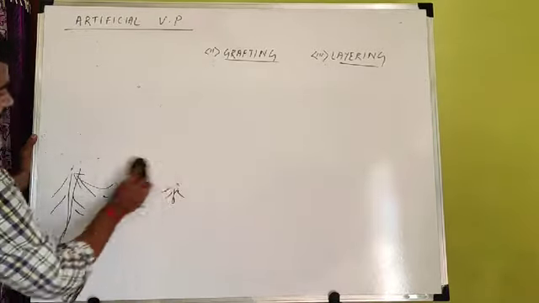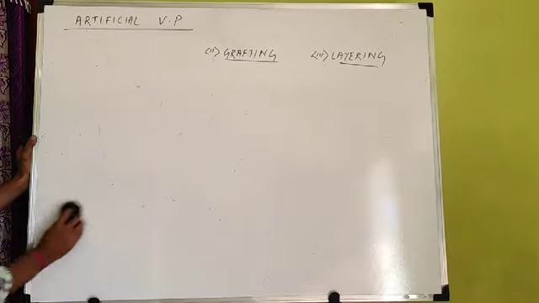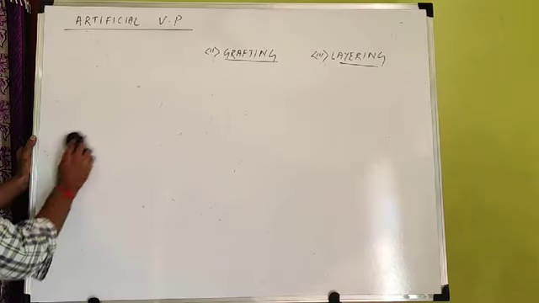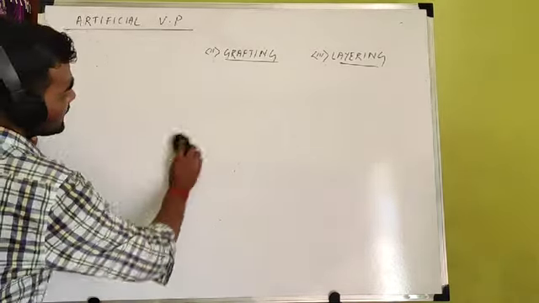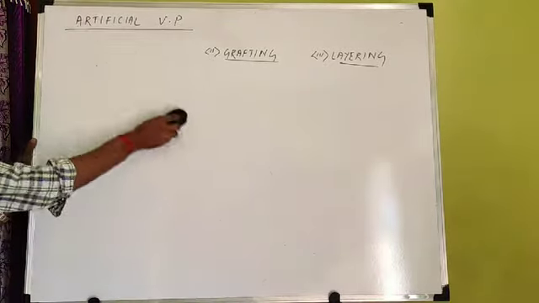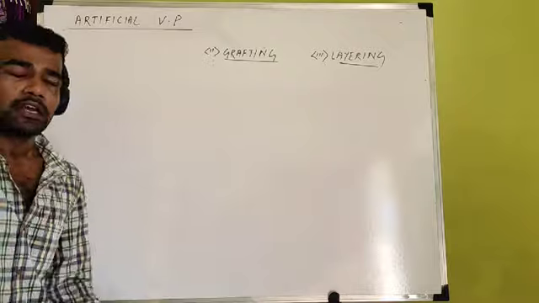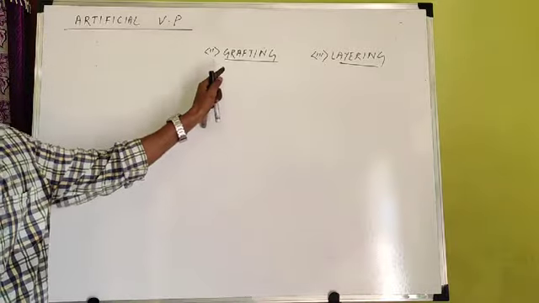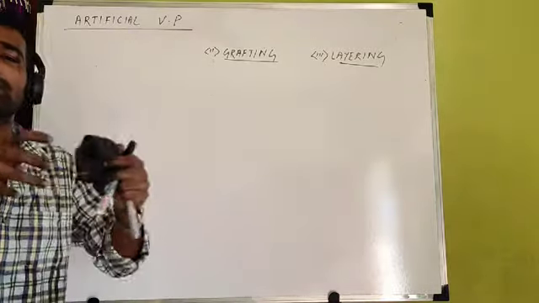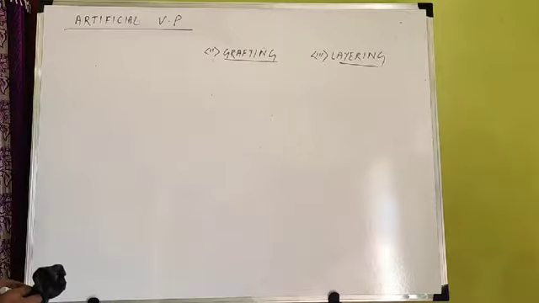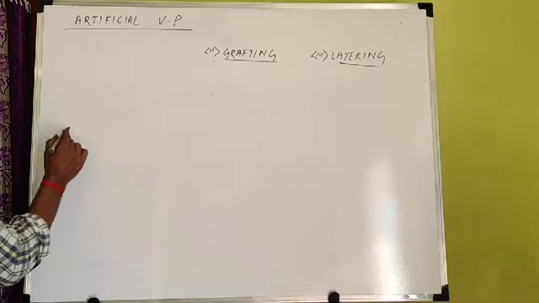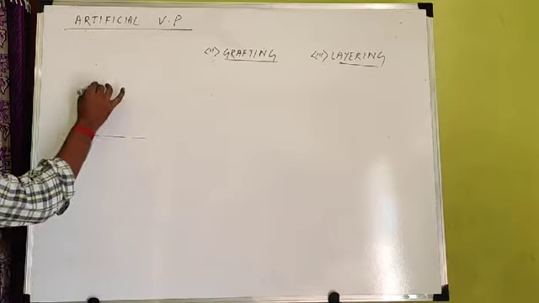Next important is grafting, and frequently question comes from grafting. In grafting, what happens? 2 plants are joined. Remember, first thing, grafting is that type in which 2 different plants are joined. 2 different plants. कैसे? This is one plant. I am showing.